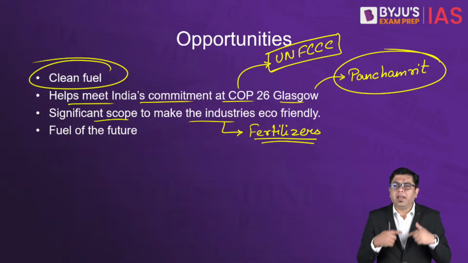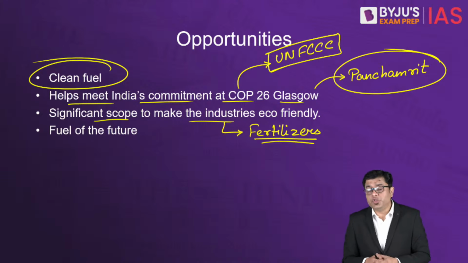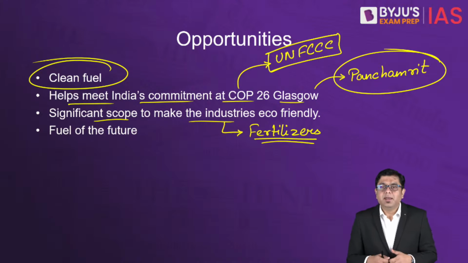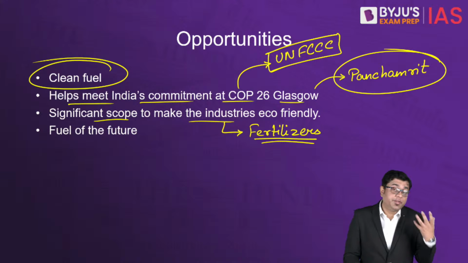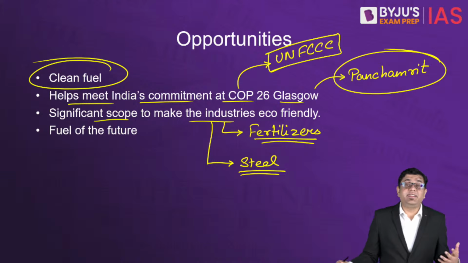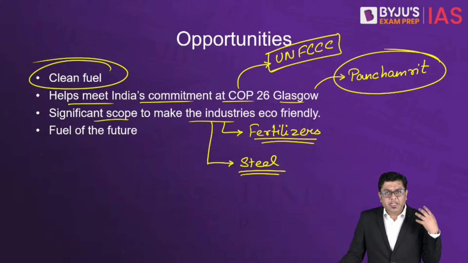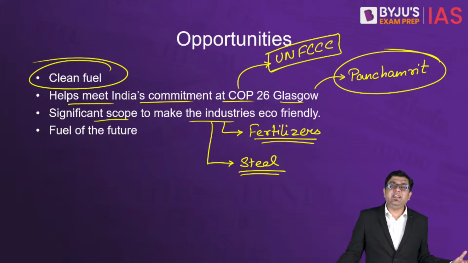Now those fertilizers, if they are produced from the energy given by green hydrogen, automatically it will be a greener production. Similarly, we can end up producing steel, another one of those energy guzzling sectors. And we can basically initiate the production of steel through that green hydrogen. So the opportunities are there in many different industries.